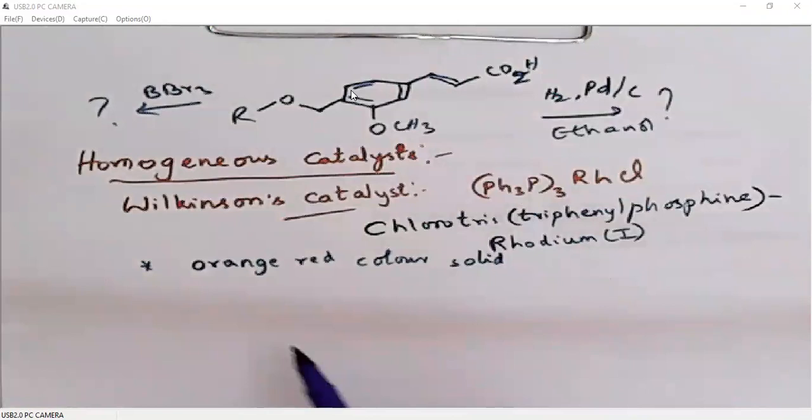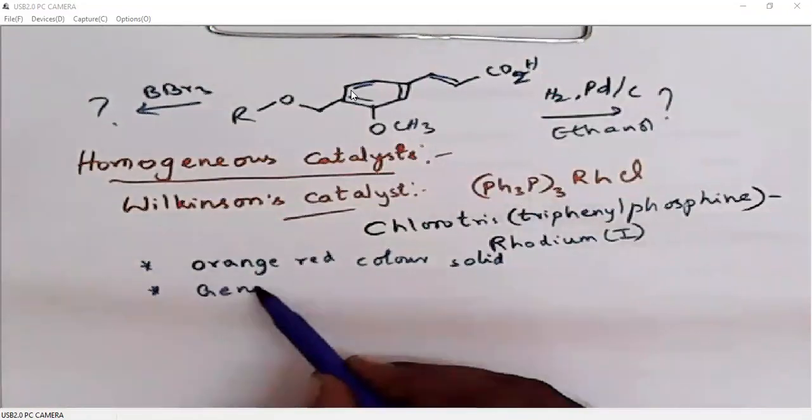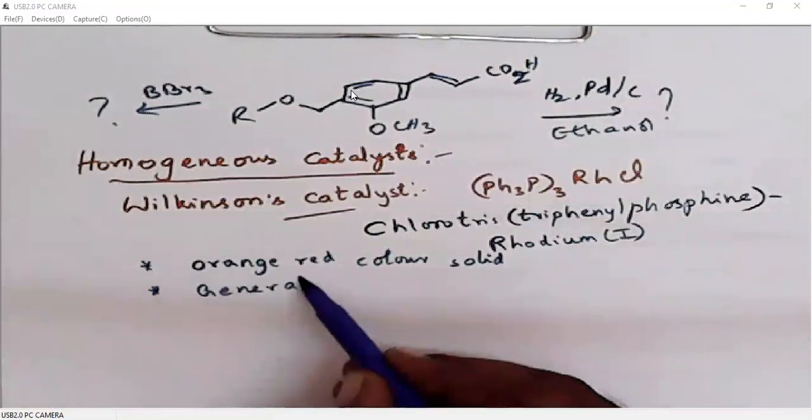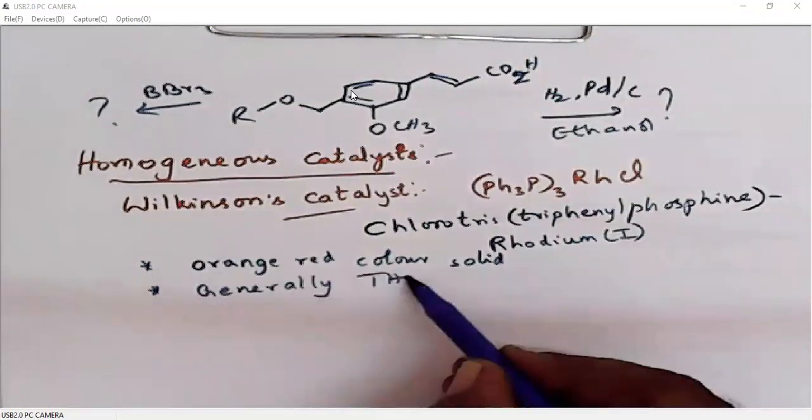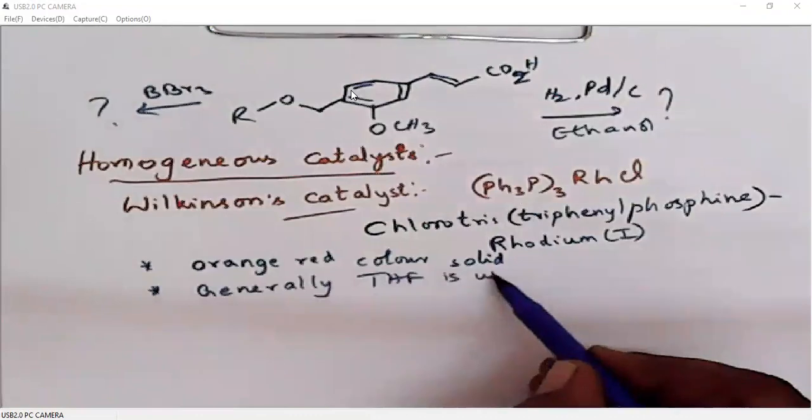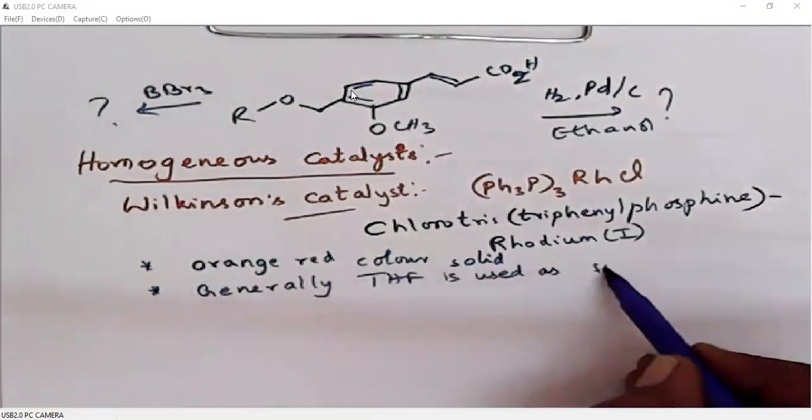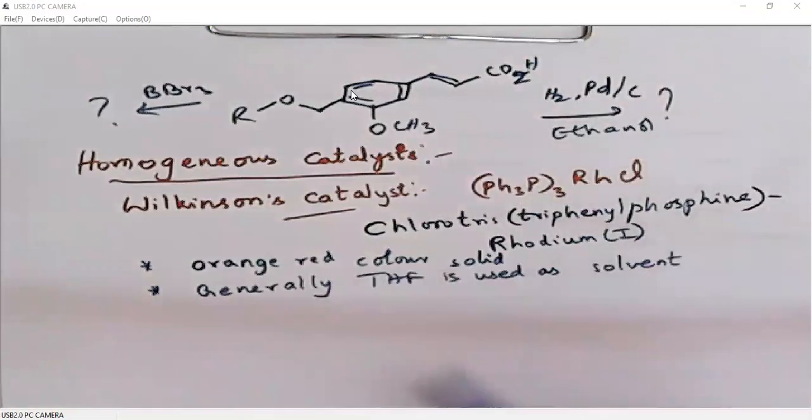So this is an orange-red colored solid. Generally THF is used as the solvent.